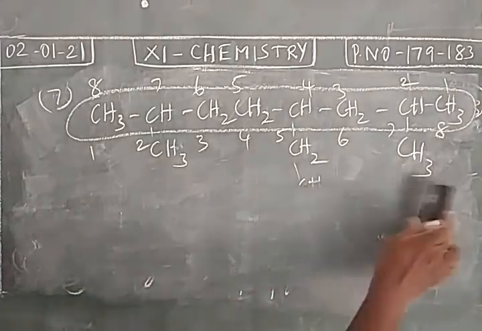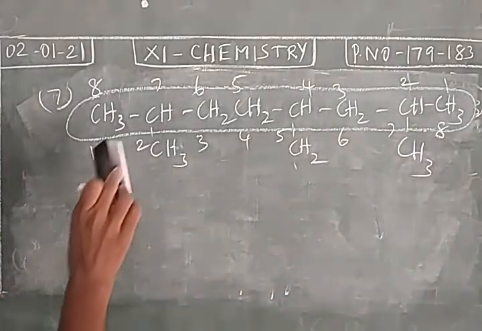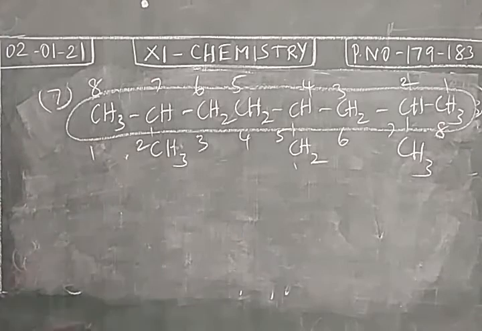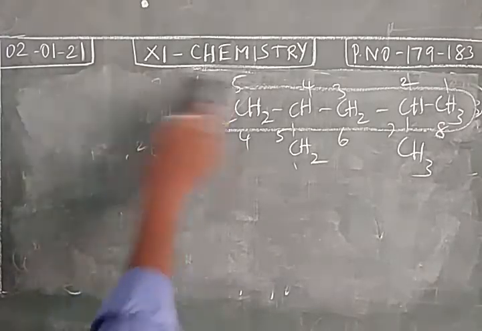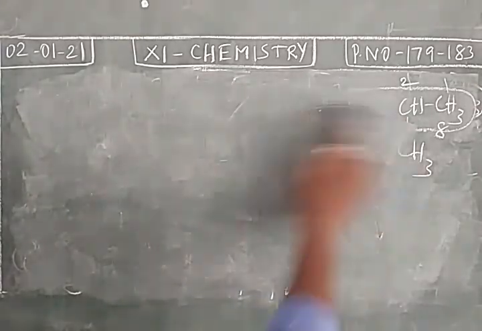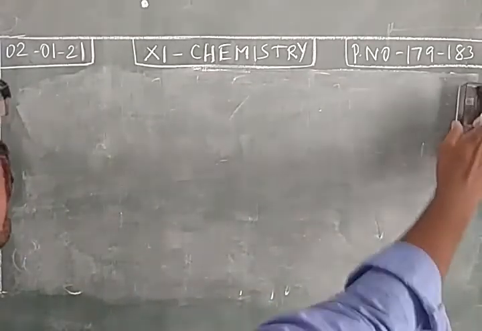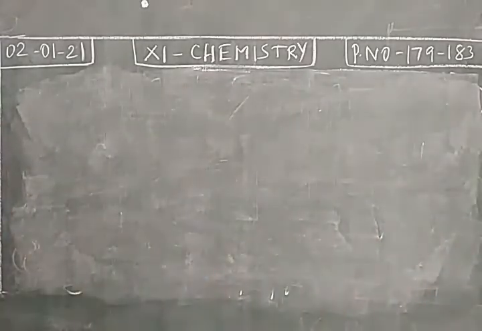So we have completed 7 examples. When the structure is given, you can easily write the IUPAC name. Okay. So using the formula for any structure, we can write the IUPAC name.